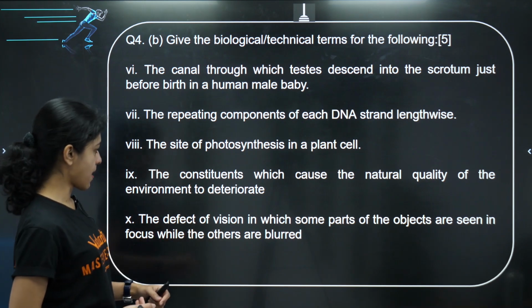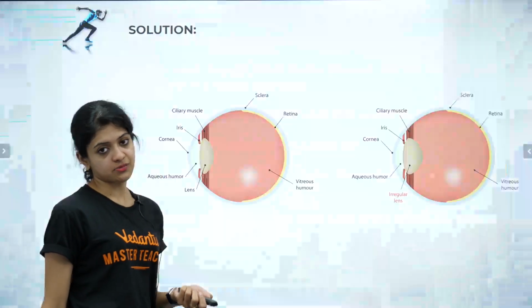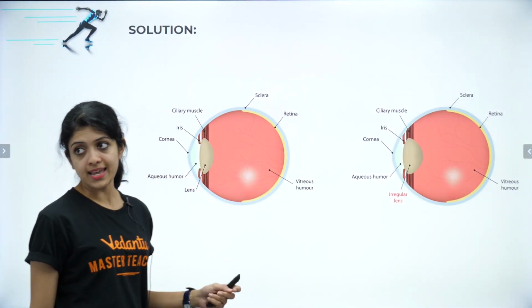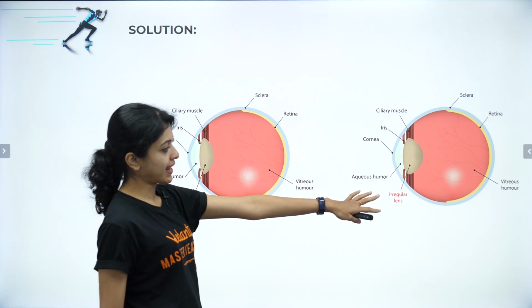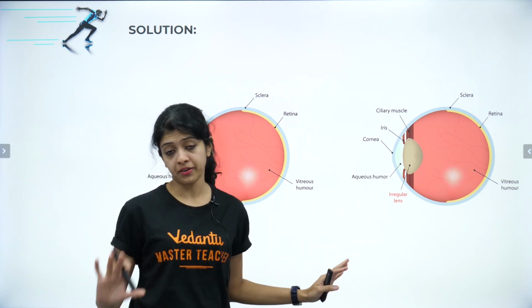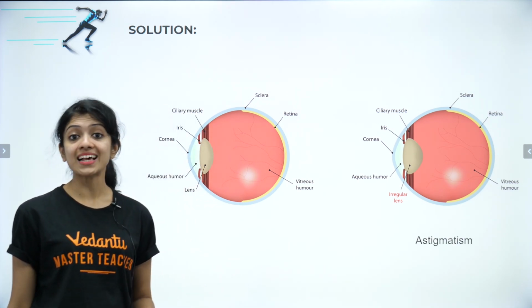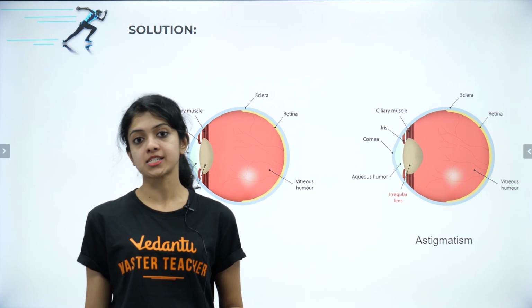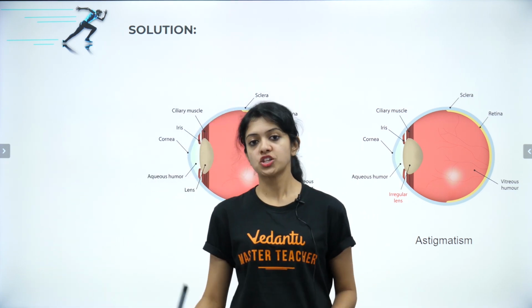So what is this? Some parts are seen in focus while others seem blurred. It's a different condition. Yes, look at this. This is a normal eye, and when the lens is irregular, this irregular blurring happens, and we call that astigmatism. So astigmatism is your answer to the last question of today's session.